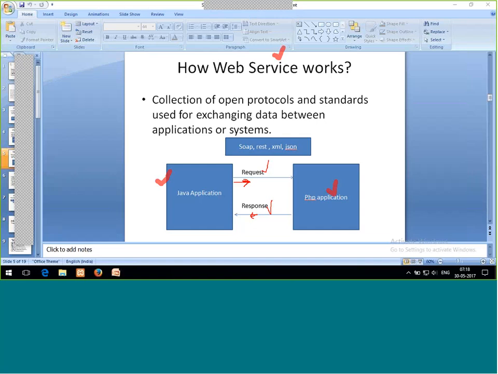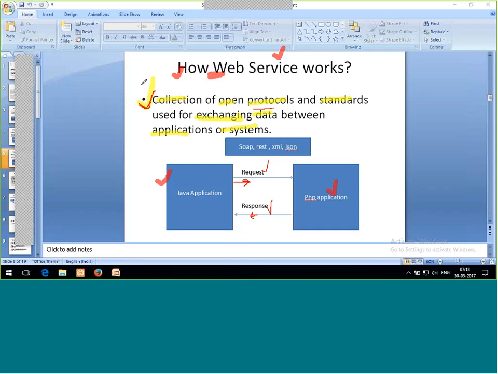So in between the request and response, some protocols are there. Here is the scientific definition for a web service, how web services work. Now see what is written over here. It's a collection of open protocols and standards used for exchanging data between different applications or systems. This is exactly the thing which I just need to explain to you.